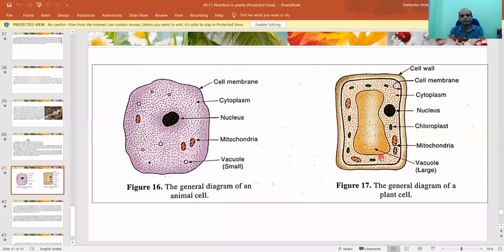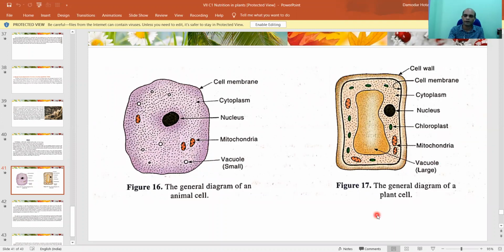What is extra present in the plant cell? The vacuoles are very big in size, which are small in size in the animal cell. And here, the cell membrane is present, but over the cell membrane, one more thing is present, that is the cell wall. A thick cell wall is present, which gives strength and shape to the cell of the plant. And the third thing, the most important thing that is present, is the chloroplast. Clear? I hope it is clear to you, friends.